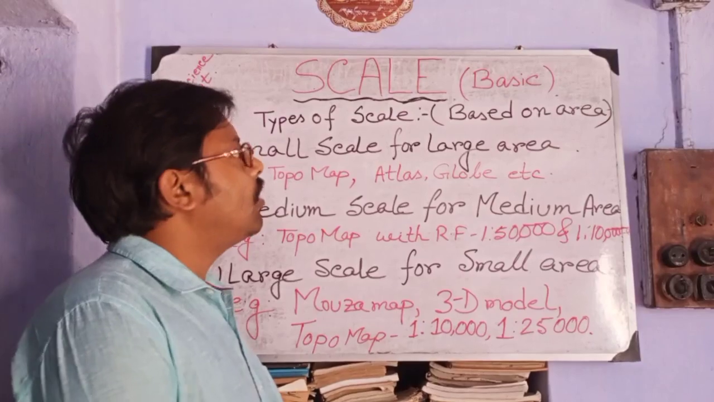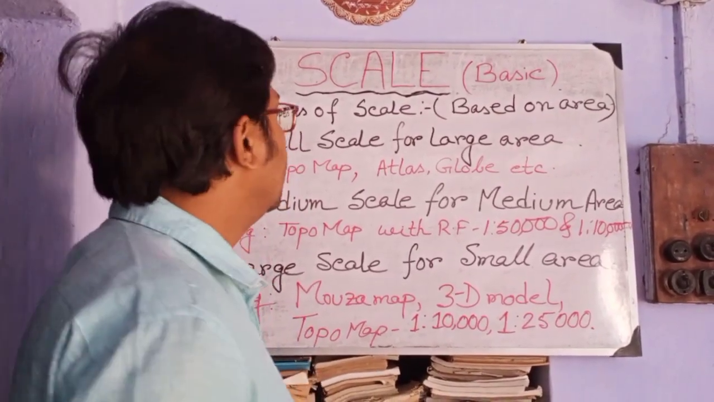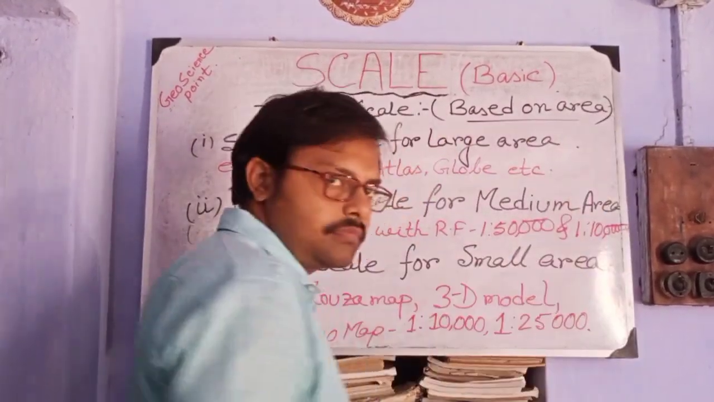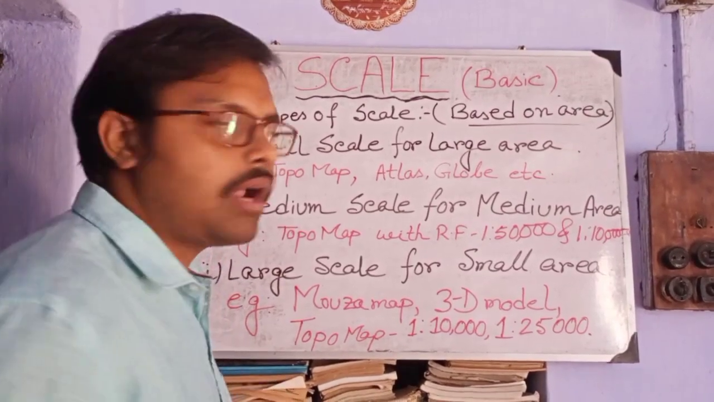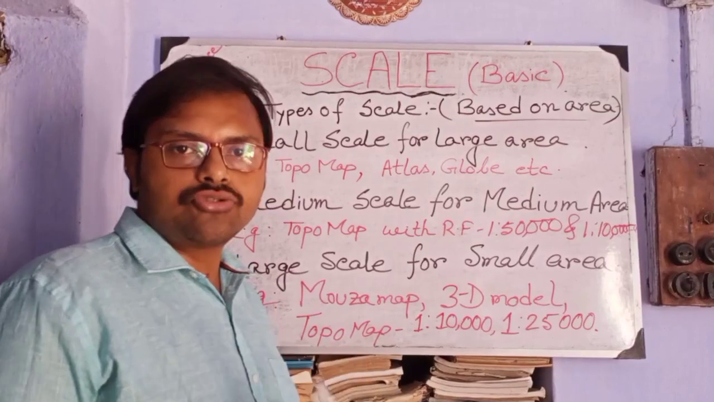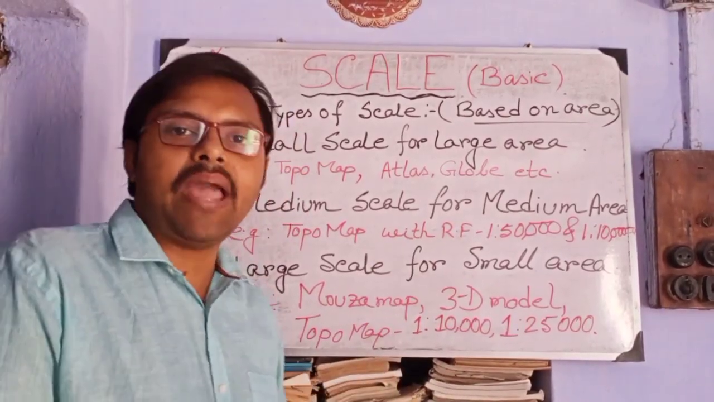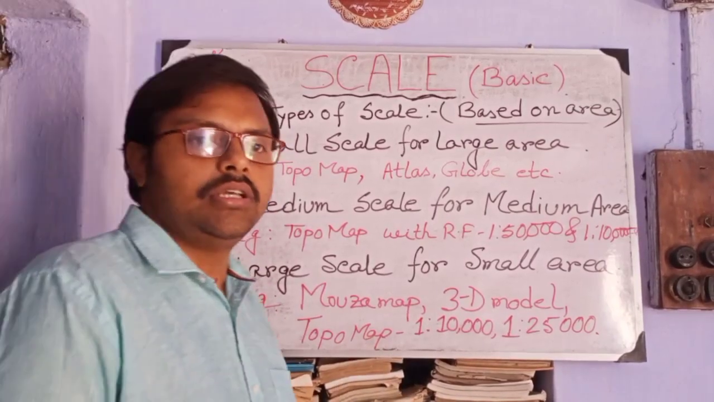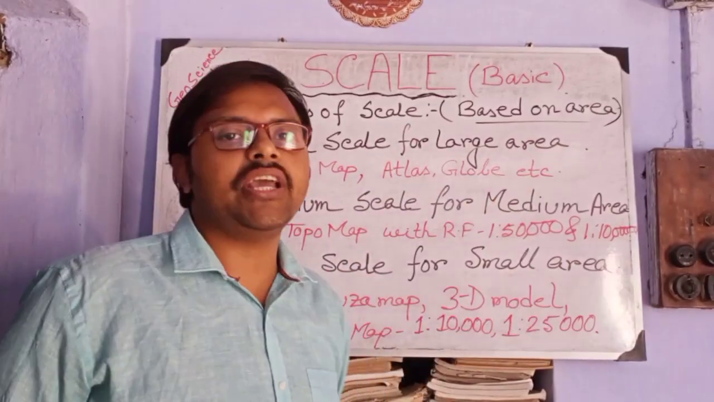Now there is also a different category of scale, a classification of scale, that is, the type of scale based on the area of that particular ground area, on which area generally a map is drawn. So based on the area and the drawn maps, the scale has basically 3 types.